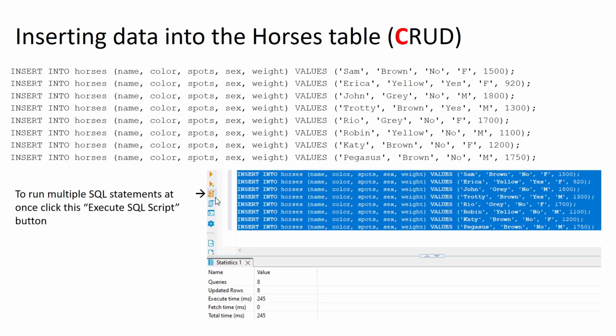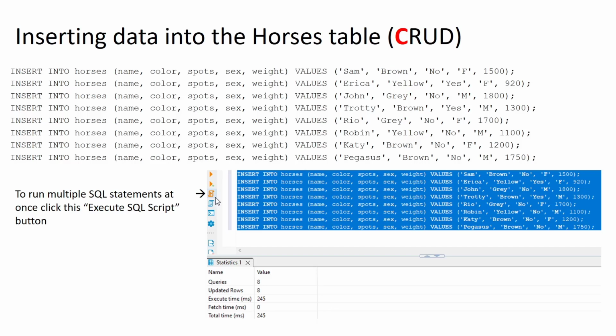All right, so here we see the code that we're going to be using to insert data about some of our horses. And again, this just follows the format that we saw a few slides ago. Insert into the name of the table, in this case, horses. And then in parentheses, this comma delimited list of attributes, name, color, spot, sex, weight, then the word values, and then in parentheses, a comma delimited list of the data values: Sam, Brown, no, F for female, and 1500 for the weight, right? So this just corresponds to the attributes that are in the list before the word values. And for our text strings, note that they are wrapped in these single quotes.